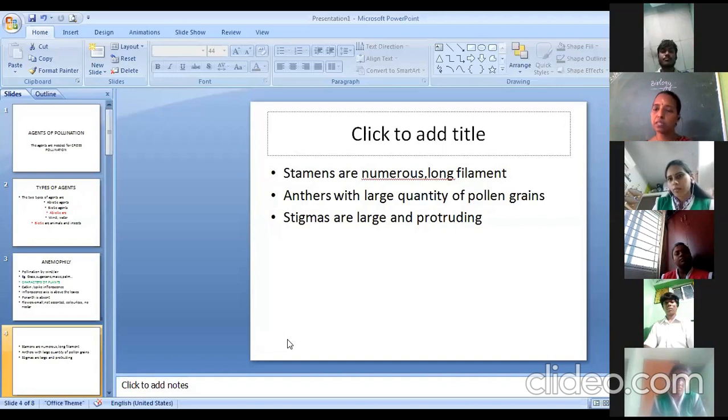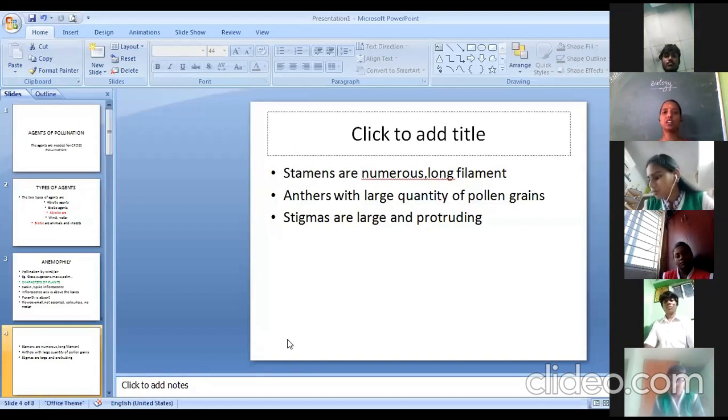And moreover, these plants require a large quantity of pollen grains. Why? Because during transit, that is transmission, what may happen? A large amount of pollen grains is generally wasted in the process. So these flowers possess a very large quantity of pollen grains, so that even if the majority is wasted, a small quantity will reach the stigma of a female flower.